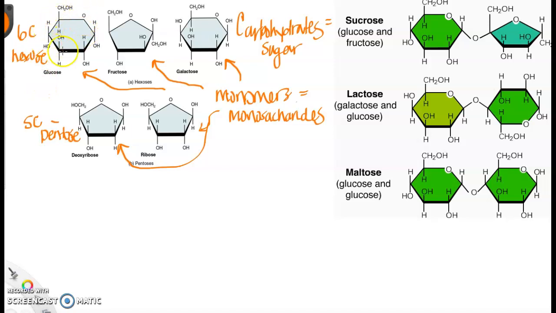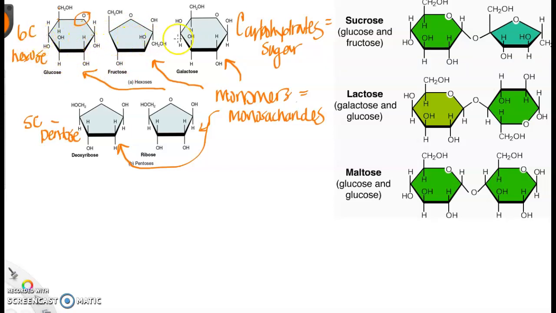The points right here are all carbons: 1, 2, 3, 4, 5, 6. This is an oxygen, not a carbon. But these are just carbon molecules linked together with a bunch of hydrogens and oxygens hanging off of them.